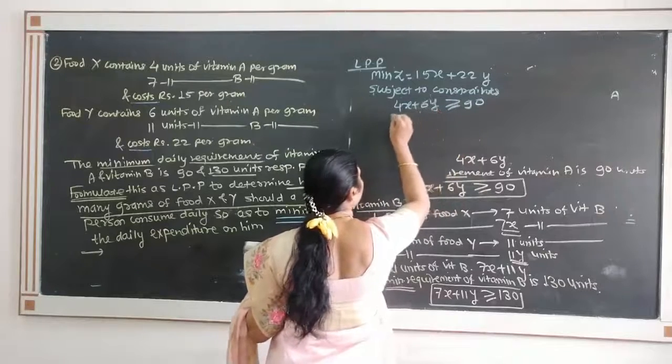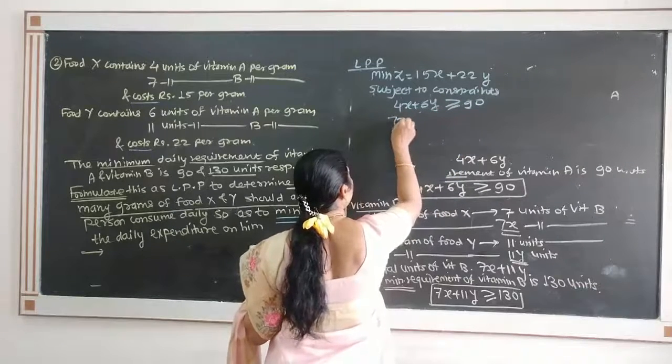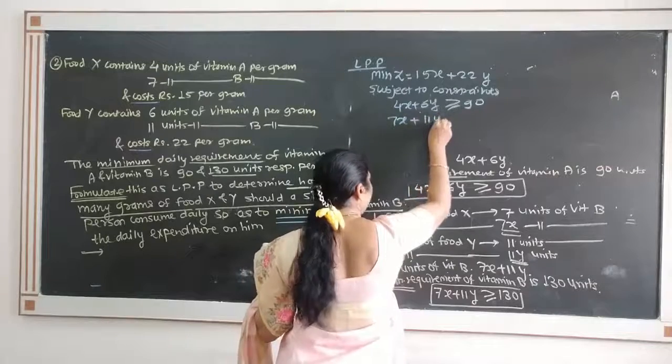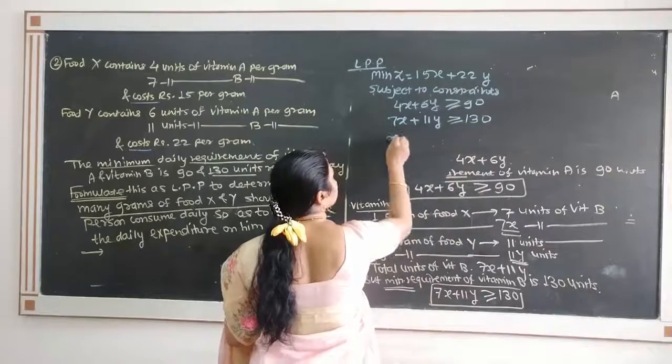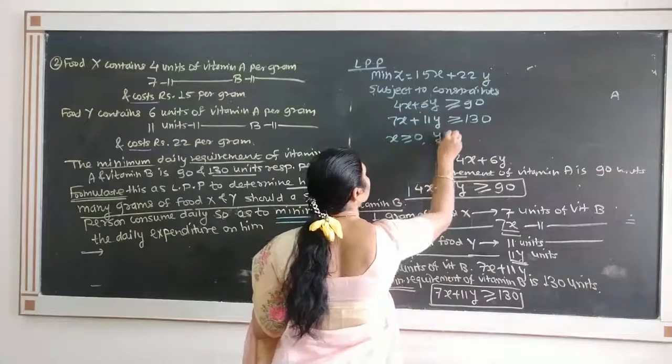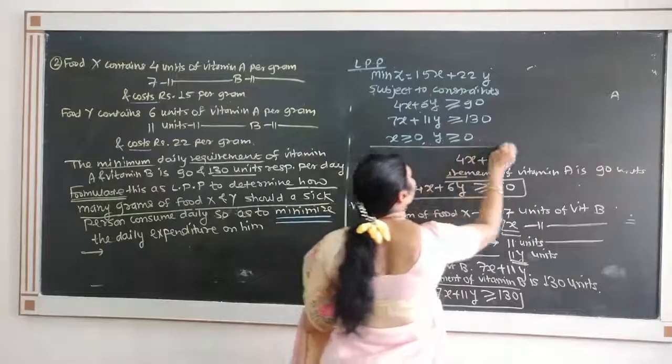This is constraint on vitamin A. On vitamin B, it will be 7x plus 11y greater than or equal to 130. And non-negativity constraints, x greater than or equal to 0 and y greater than or equal to 0.